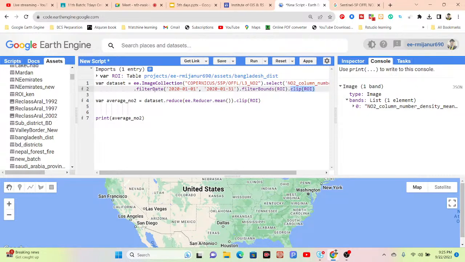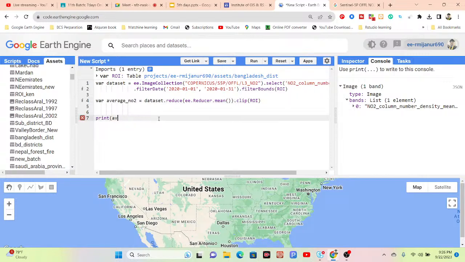When I use the image collection, with select, filter date, or filter bounds, I get a total of 421 images. So it's an image collection, and the clip function does not work for an image collection. When you want to use clip, you must make a single image. When I calculated the mean result, we get only a single image with only one band. Now I can easily use the clip function and clip the image for my study area, the whole country boundary of Bangladesh.